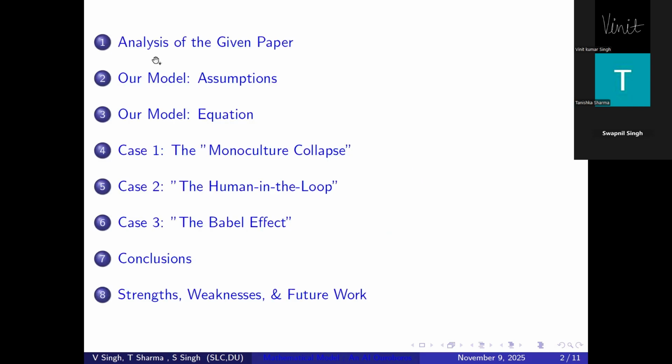Thank you, Tanishka. Our presentation is divided into eight key parts: analysis of the reference paper, our model assumptions, the system of equations, the three case studies in the problem, which are monoculture collapse, human in the loop, and the Weber effect, with the conclusion and strengths, weaknesses, and future work. Let's begin with the analysis of the given paper. Over to Tanishka.